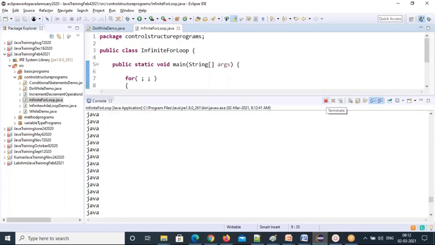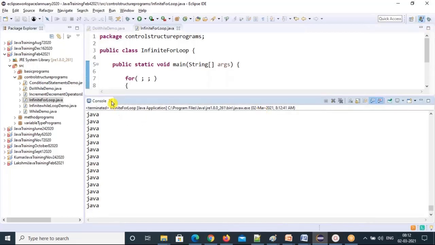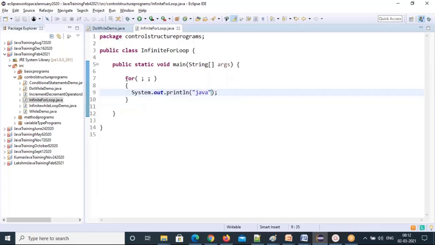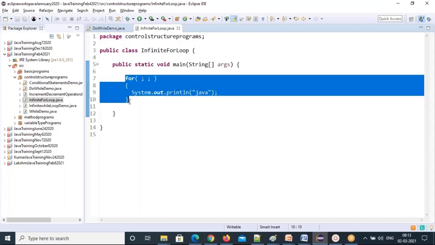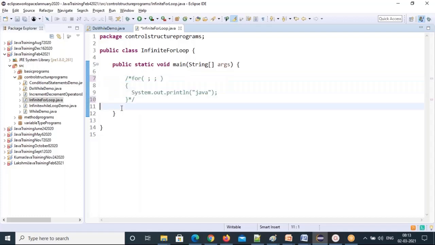It is executing your program. See, it keeps going. So it's infinite. It doesn't stop. So that's the infinite loop. This syntax will generate an infinite loop. So for loop, parenthesis, inside two semicolons if you put, it will generate the infinite loop. Let me comment out this. So let me show you one more infinite loop.